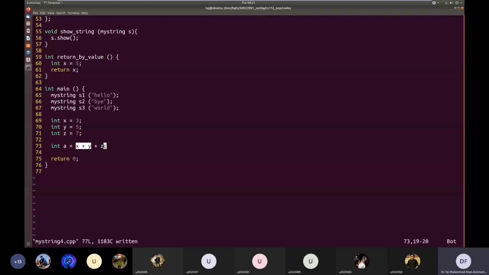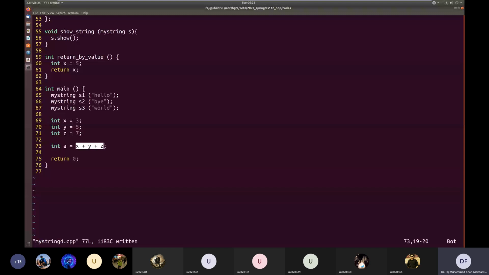It will be a value that will be produced, and again it will be temporarily stored somewhere until that total sum, the last temporary value, is assigned and stored in A. Okay? So for this, there will be two temporary values created. One, sum of x plus y, and the second, the sum of all three integers. Okay? So they are temporarily stored.